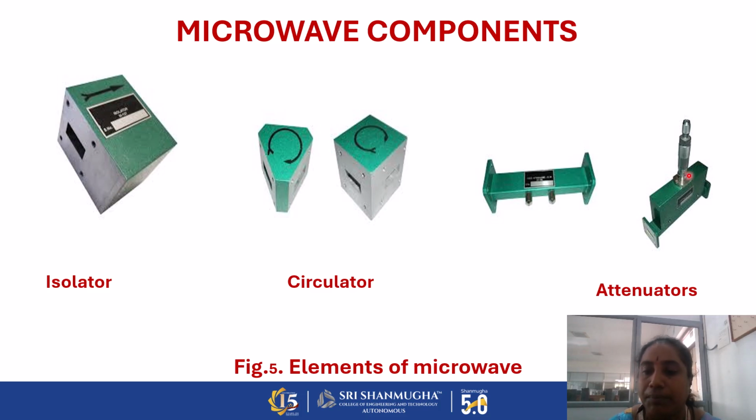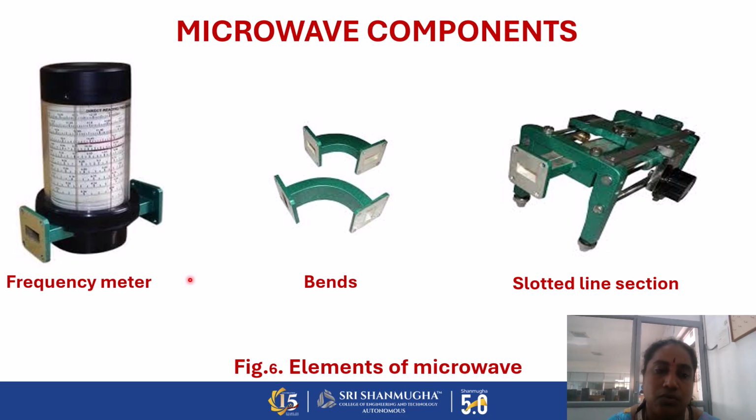Therefore, in practical applications, we are using only the variable type of attenuator, by varying the different power levels up to a maximum of 60 dB in the variable attenuator. We can vary the power levels in the variable type of attenuator. And next one, frequency meter. Based on the frequency range we need, here we can adjust the frequency range in the frequency meter from 1 gigahertz up to 40 gigahertz.